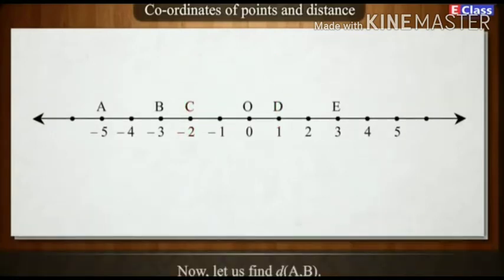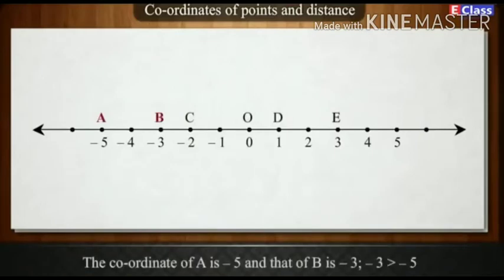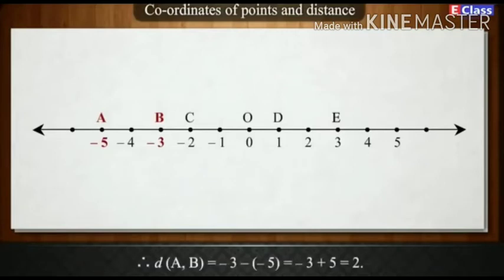Now, let us find the distance of AB. The coordinate of A is minus 5 and that of B is minus 3. Minus 3 is greater than minus 5. Therefore, d(A, B) is equal to minus 3 minus (minus 5), which is equal to minus 3 plus 5, which is equal to 2.